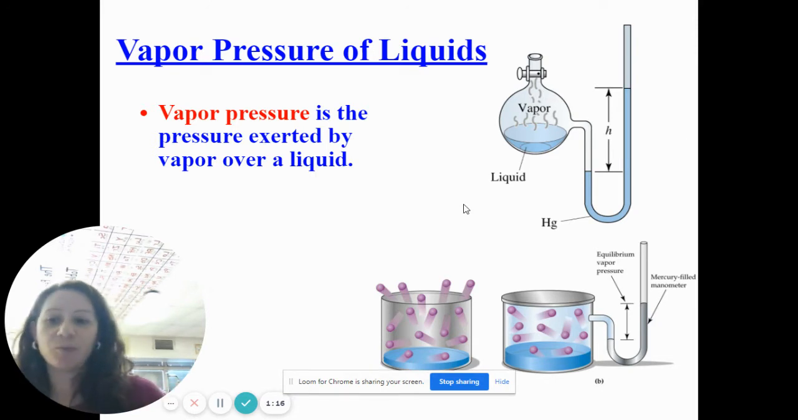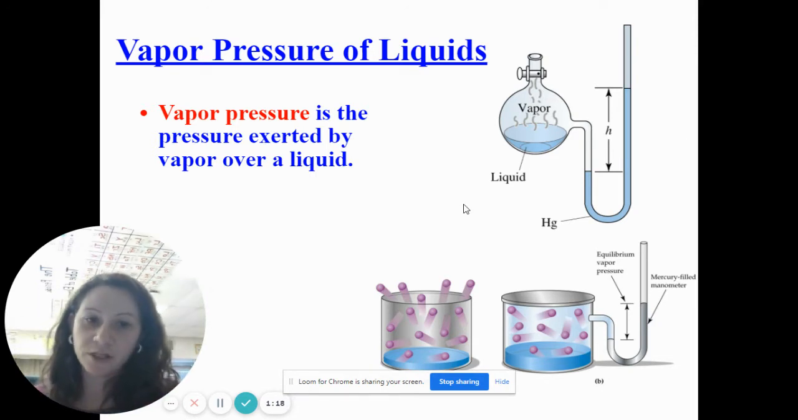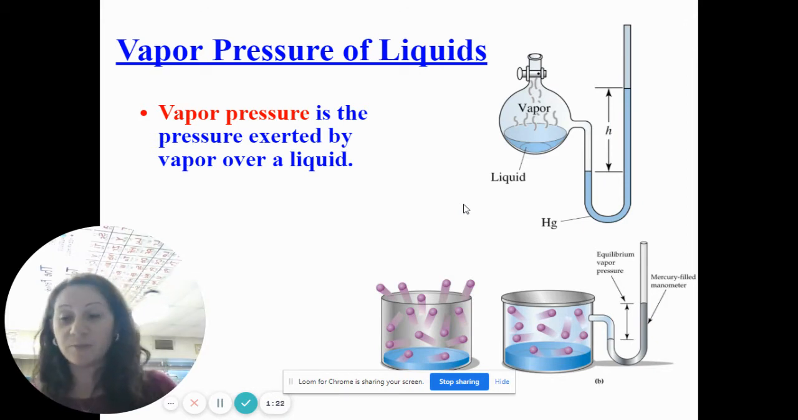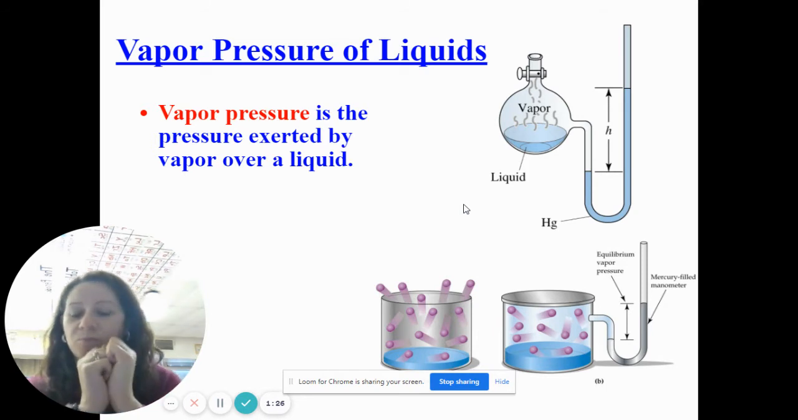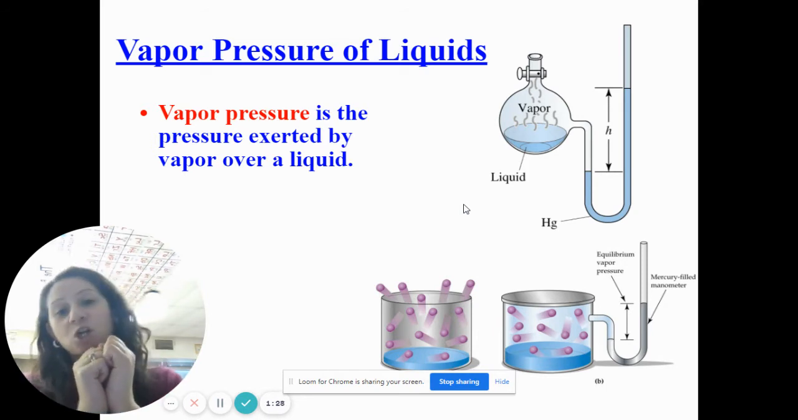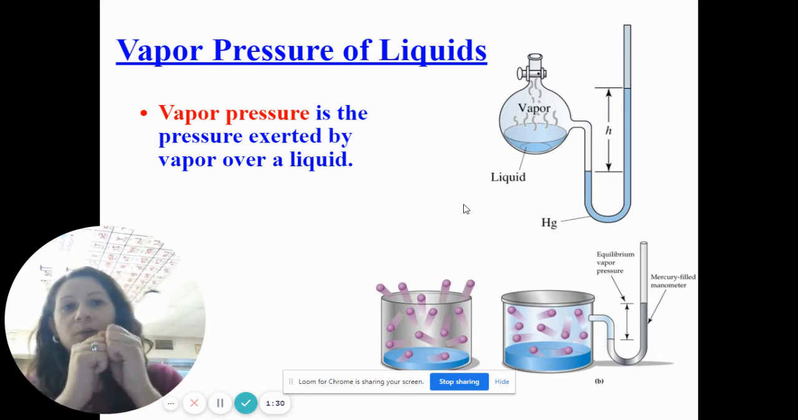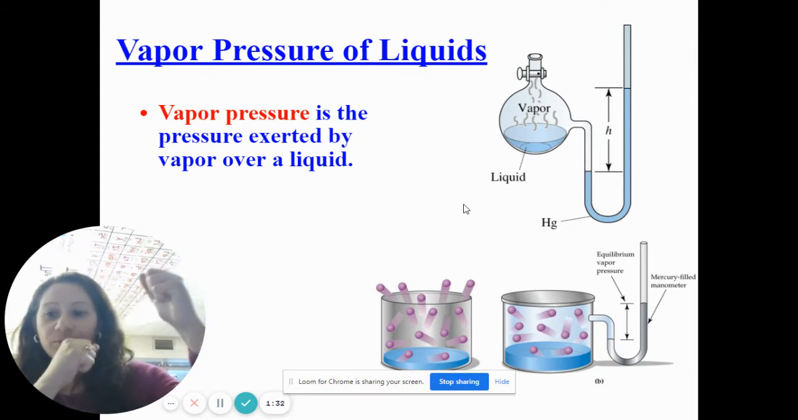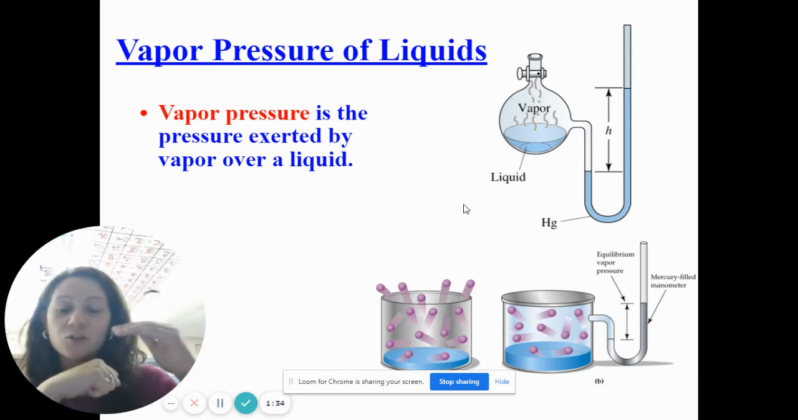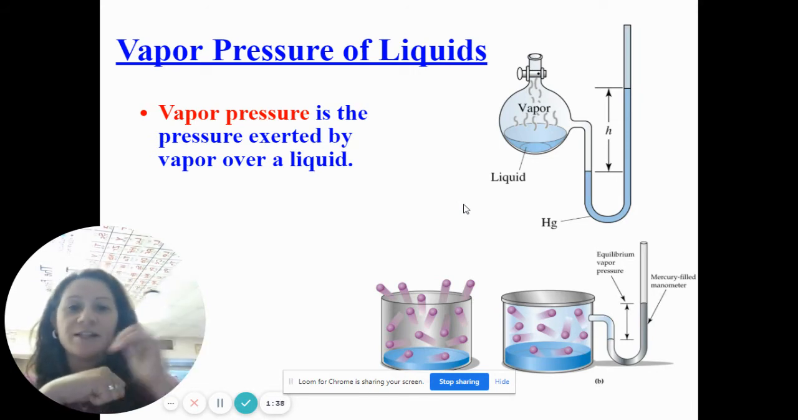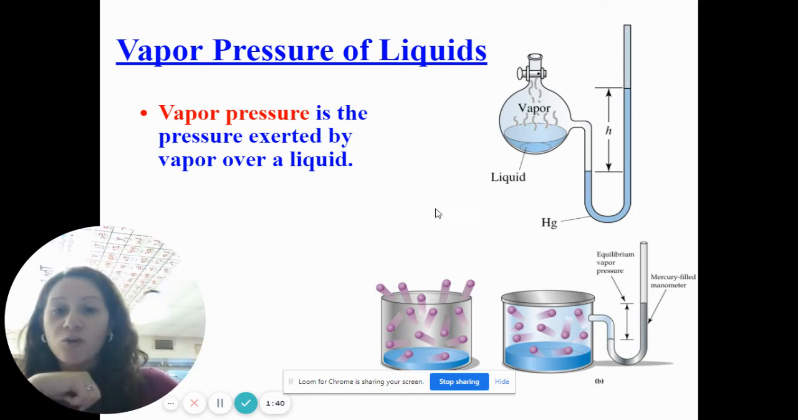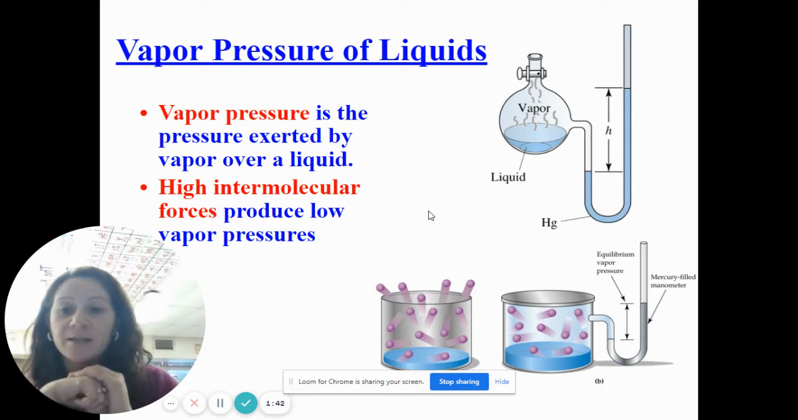So let's talk about how vapor pressure relates to intermolecular forces. If you have a substance that has very strong intermolecular forces, that means particles are so attracted to each other, they clump together, they want to be together. It's going to be much harder for the particles to escape and become a gas at the surface. And so less of those particles are going to escape, so you're going to have fewer gas particles and less vapor pressure. So strong intermolecular forces means that you have low vapor pressure.